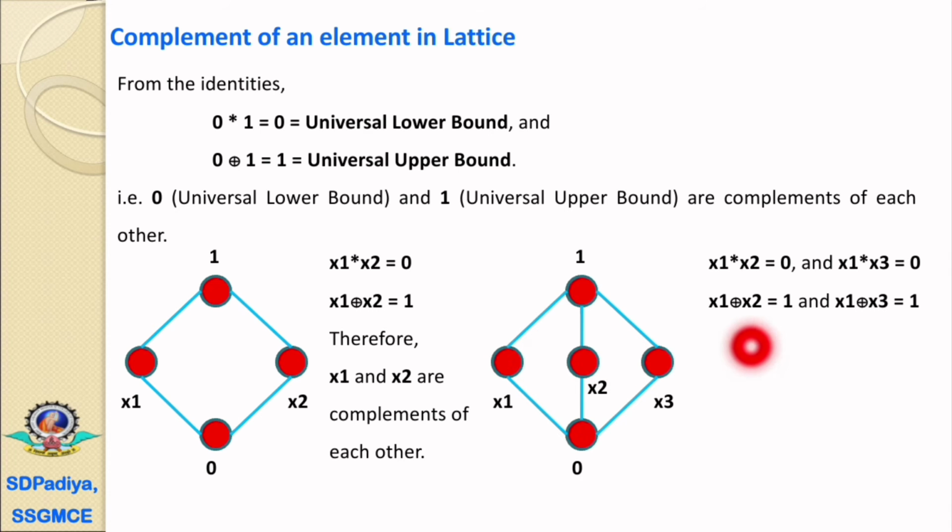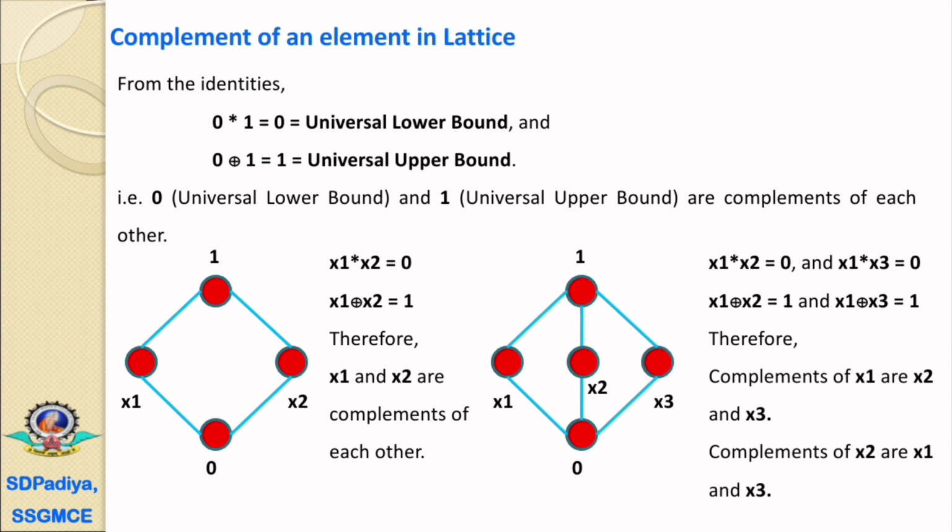x1 join x2 is a universal upper bound, and similarly x1 join x3 is a universal upper bound. That means the complements of x1 are x2 and x3. The complements of x2 are x1 and x3, and similarly the complements of x3 are x1 and x2. That is, x1, x2 and x3 are the complements of each other.